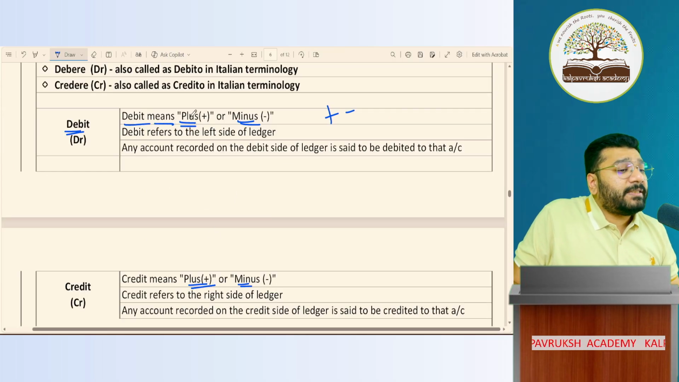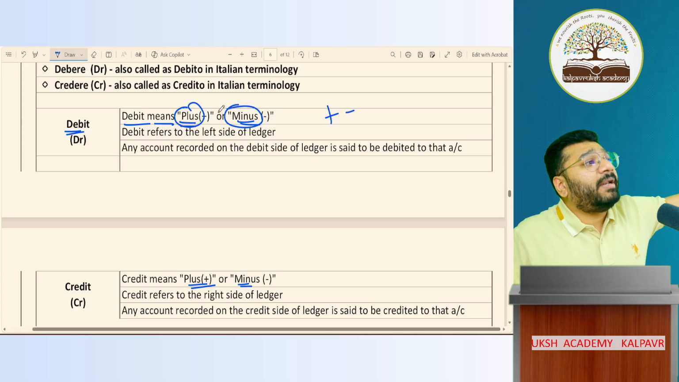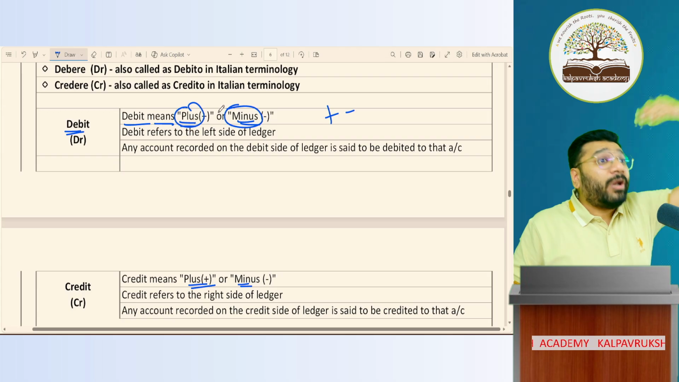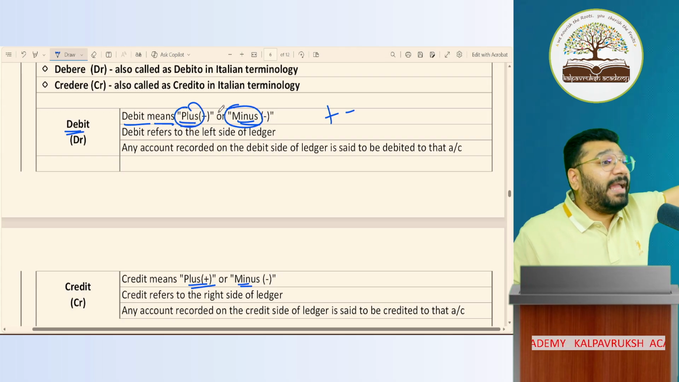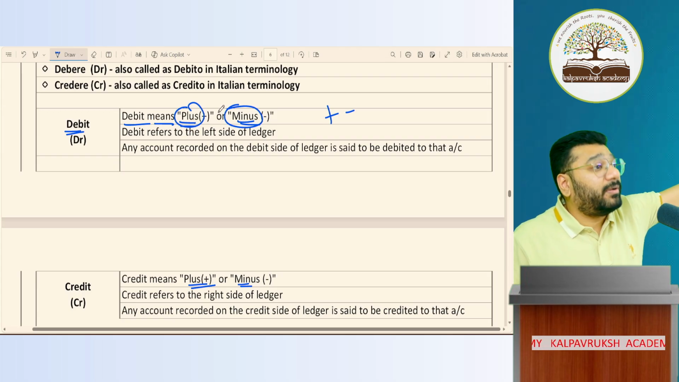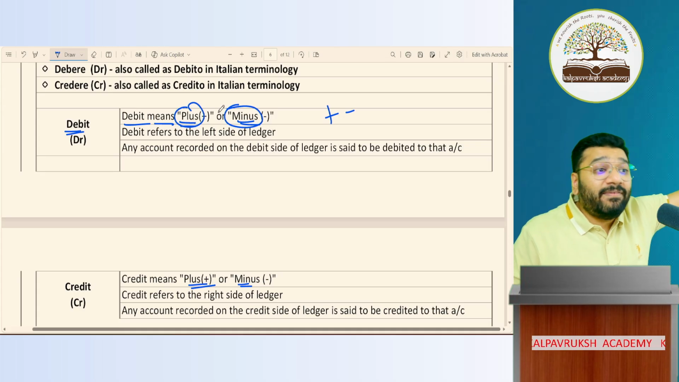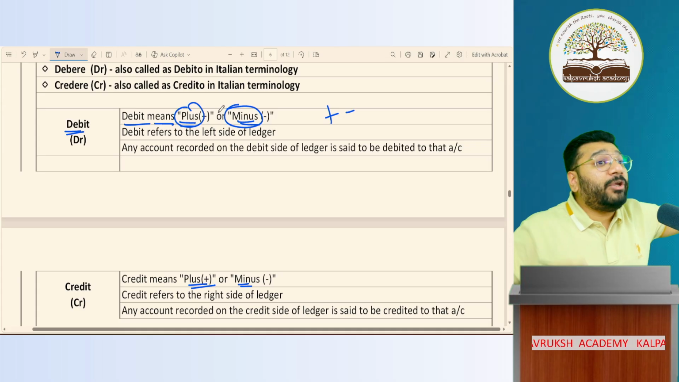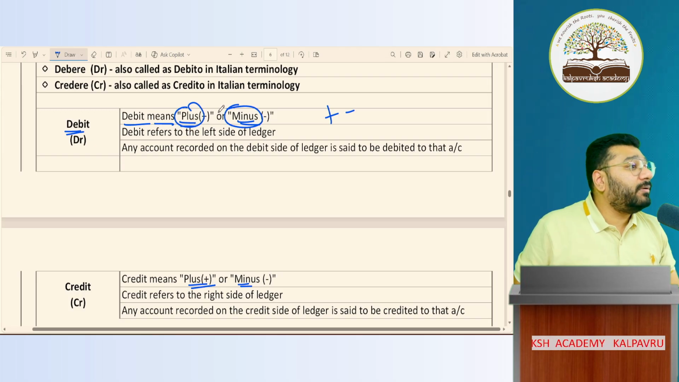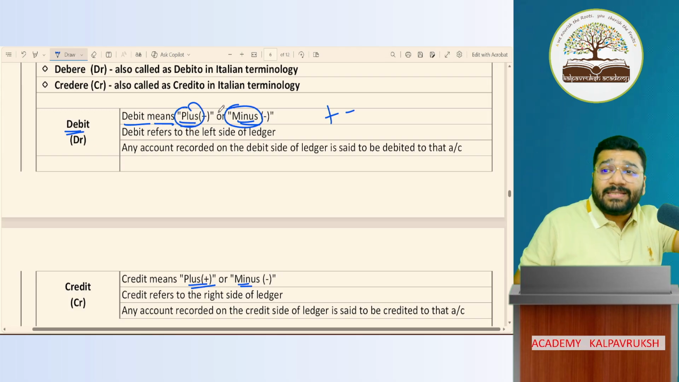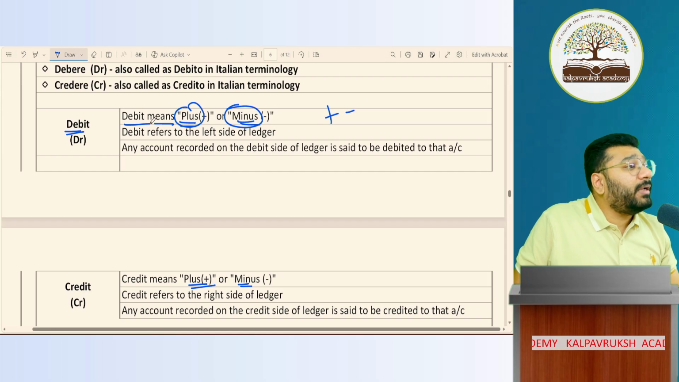So debit means plus or minus. In exam, don't write debit means plus and minus. This is for your understanding. I'm telling this in simplified language. In your school, nothing simplified will work. You have to write what is given in the textbook. But I am trying to make you understand the meaning of it. Got it, not got it? So debit and credit is nothing but plus and minus. Got it, not got it?